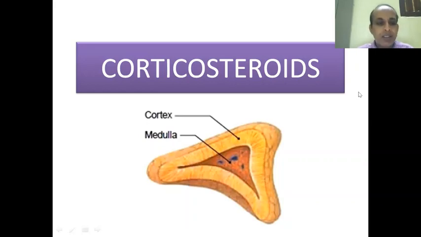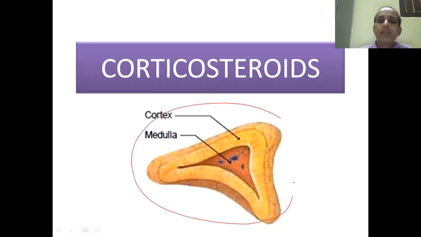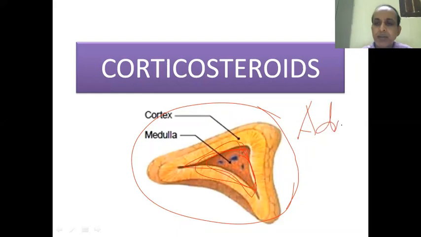This is the adrenal cortex that we are talking about. So any hormone that is secreted from the adrenal cortex. Okay, this is the adrenal cortex. Inside the adrenal gland is the medulla. Medulla is a representative of the autonomic nervous system, the sympathetic nervous system. It contains post ganglionic cell bodies, and the adrenal medulla secretes adrenaline and a little noradrenaline also.